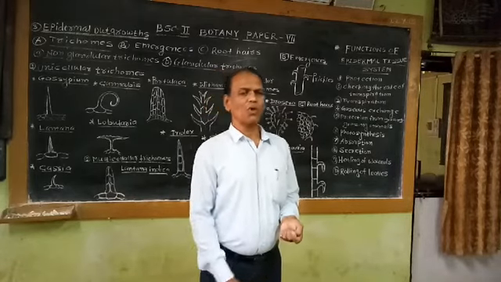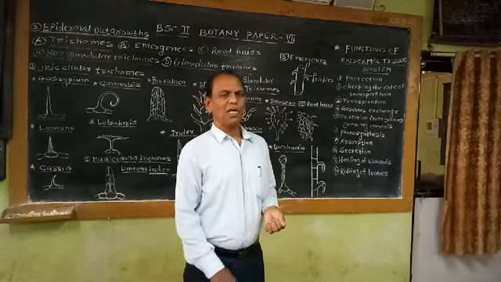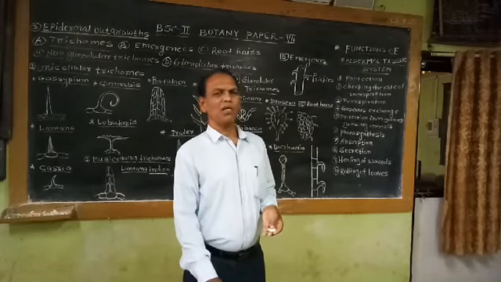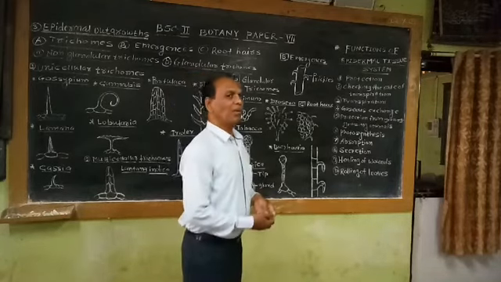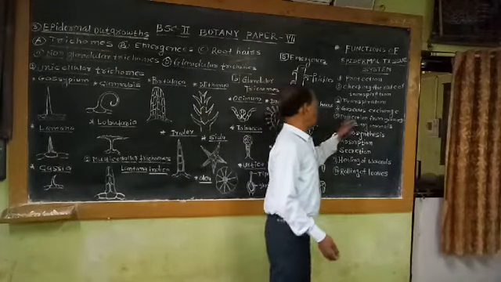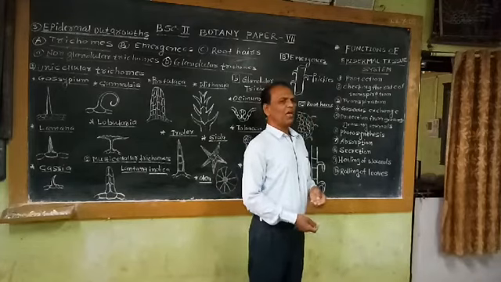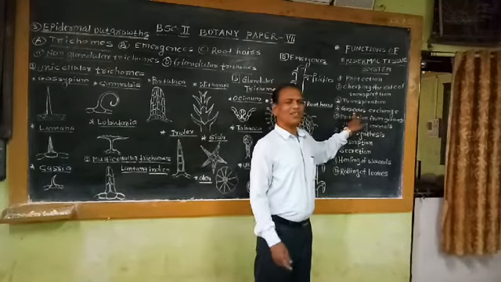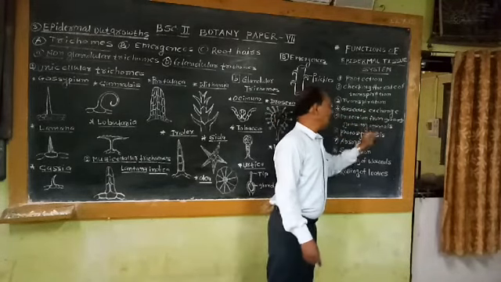That means during the process of photosynthesis, O2 is produced as a byproduct, an end product, and this O2 is thrown outside from the leaf into the environment in the form of oxygen. So in such a way, aerial organs of the plants, due to the presence of stomata, take part in exchange of gases like O2 and CO2.